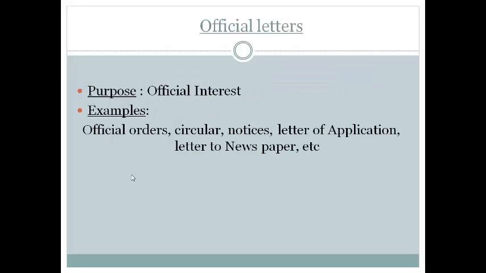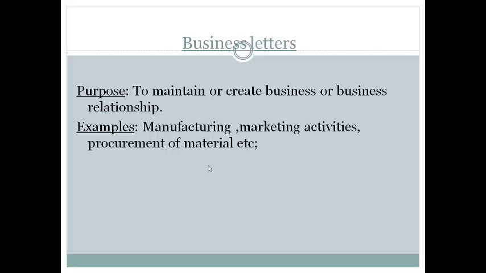Fine. Next, official letters have a clear purpose, like circulars, notices, letter of application, enquiry or complaint. These are all official letters. Then business letters, where we place an order for some tools or any material, or ask for a quotation. All this comes under business letters.